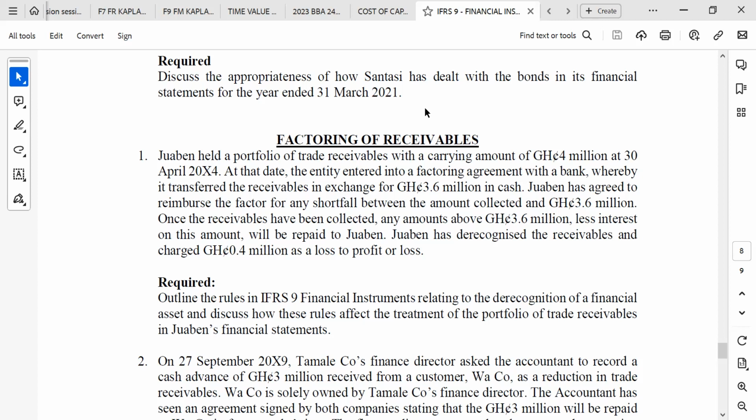Once the receivables have been collected, any amount above 3.6 less interest on the amount will be repaid to Jabin. Jabin derecognized the receivables and charged 0.4 million as a loss to profit or loss. Required: outline the rules in IFRS on financial instruments relating to the recognition of financial assets and discuss how these rules affect the treatment of the portfolio of trade receivables in Jabin's financial statements.